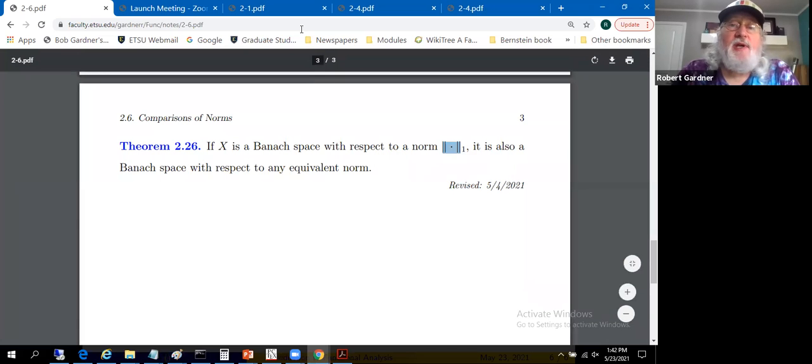And that takes care of 2.6 with a comparison of norms. We've made it quantitative. Brief section, so I like that.